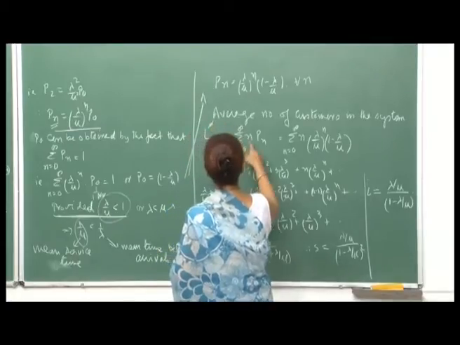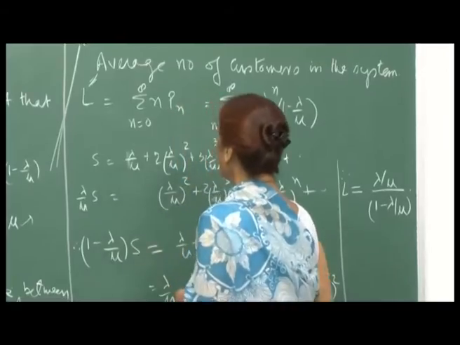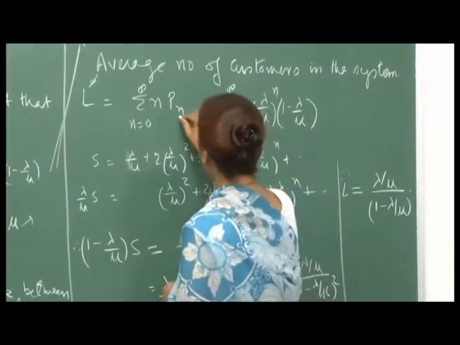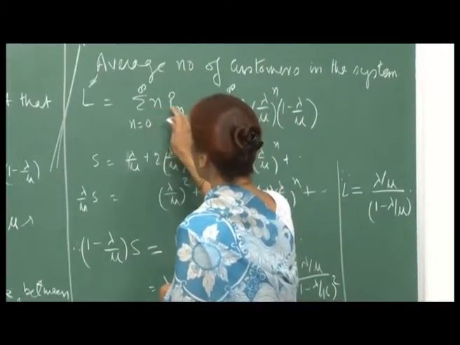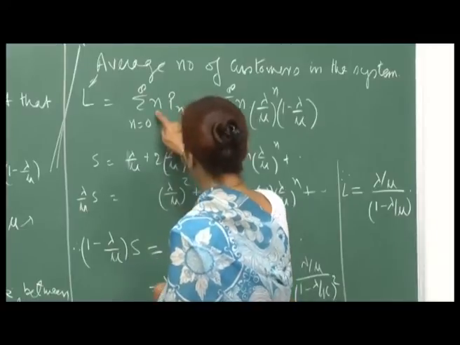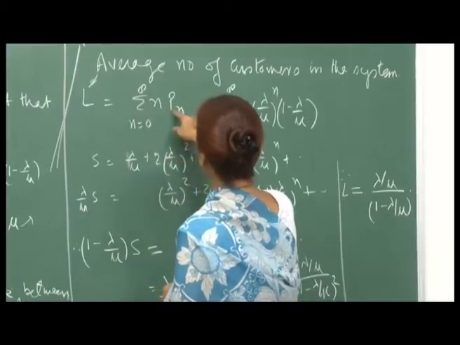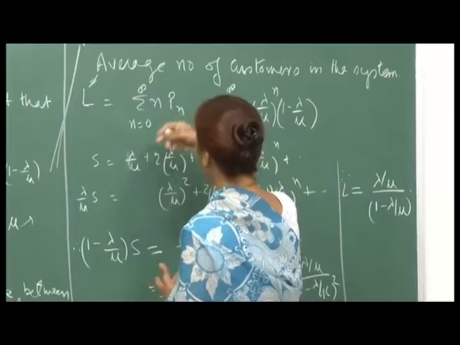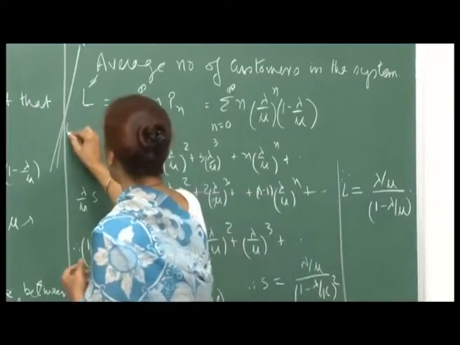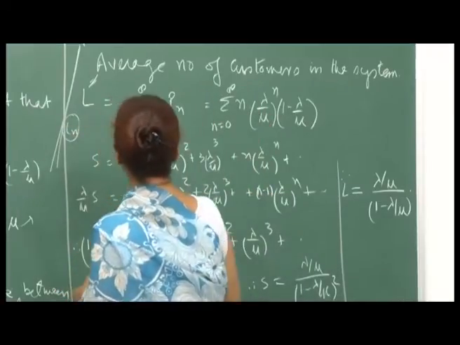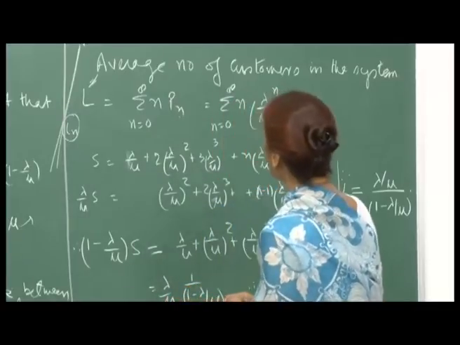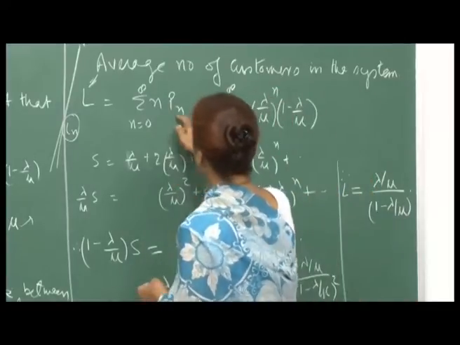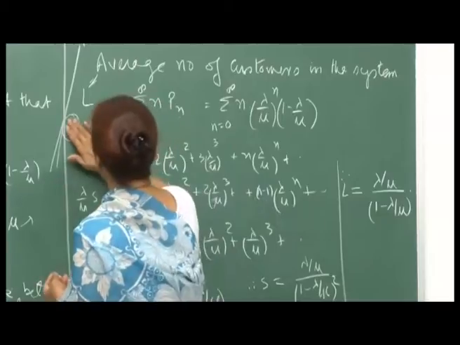And so, this will be sigma n p n, with n varying from 0 to infinity, because the probability of there being n people in the system is p n. So, n into p n is the expectation of the variable denoting the number of people.